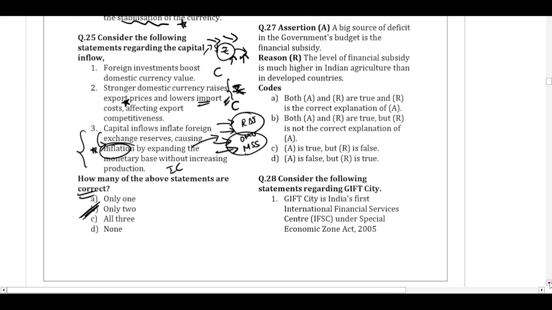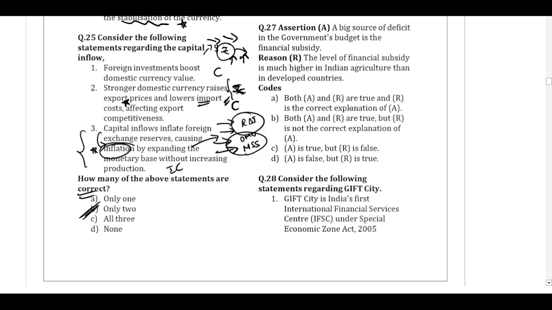Question number 27. A big source of deficit in the government's budget is the financial subsidy. Reason: the level of financial subsidy is much higher in Indian agriculture than in the developed countries. The government issues various subsidies to the farmers and to various other people who are in need of support.